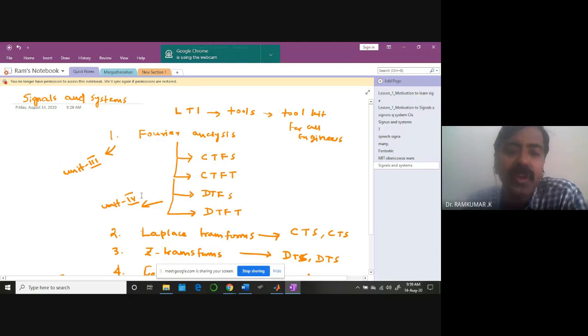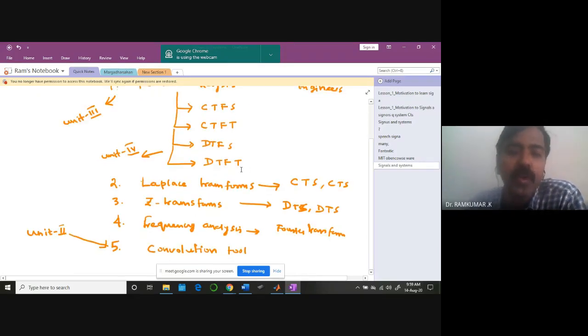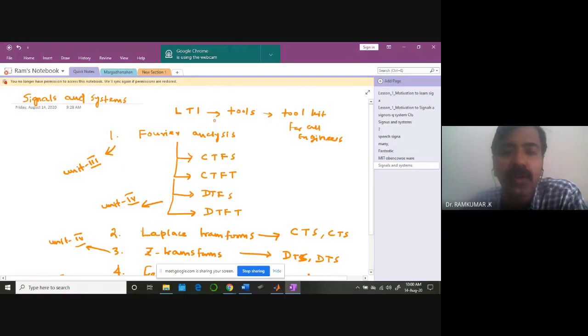Laplace transformation, in fact, we assume that you'll be knowing, so we will not be handling that, but I'll give you some brief idea, some basic idea about it. And Z transformation you'll be learning in unit 4. All these transformations and mathematical tools that you're going to learn in this particular subject are related to LTI. So that's why LTI is important. All these tools you'll be employing.